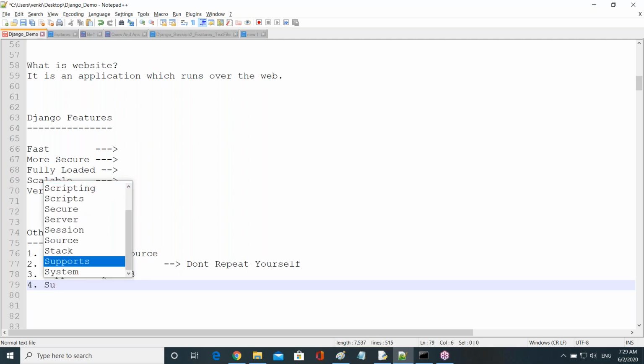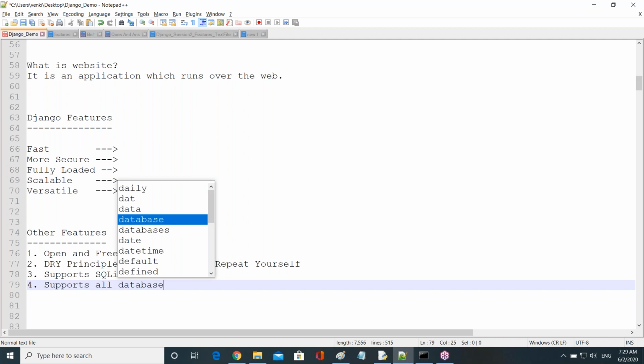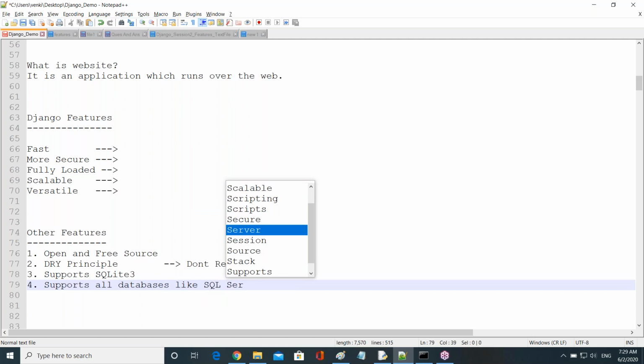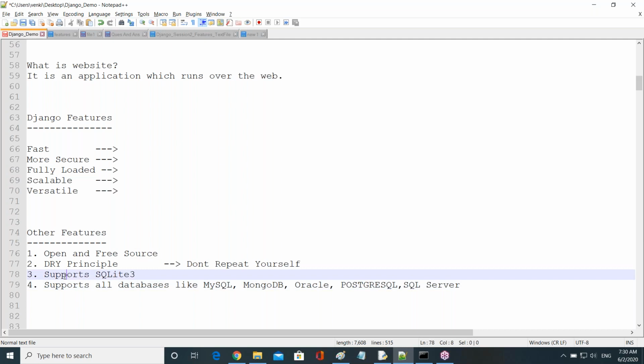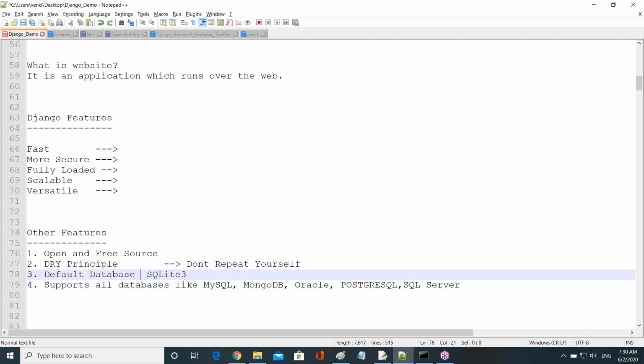Django supports all databases, guys, like MySQL, SQL Server, MongoDB, Oracle, PostgreSQL. It supports all types of databases. The default database is SQLite 3, but it supports all types of databases, guys.